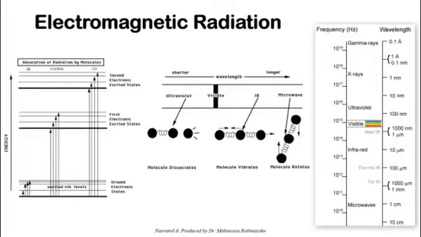We have a lot of theories to explain this, like Bohr's theory, and I think you have learned these basics before. But this principle is the major working concept behind these analytical instruments. As I told you, a higher energy electromagnetic radiation can dissociate the molecules.